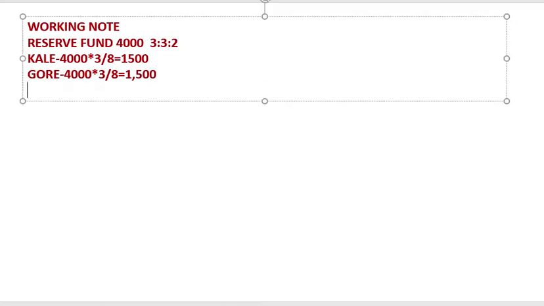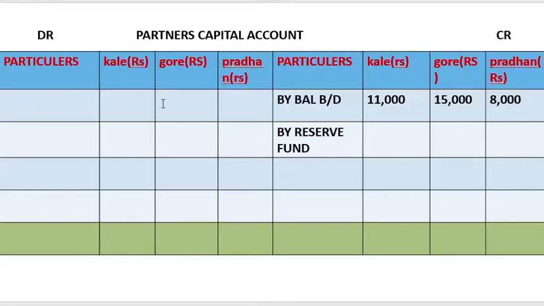And Pradhan, 4,000 into 2 divided by 8, that gives 1,000. So we'll be posting these figures over here: 1,500 Kale, 1,500 Gore, and Pradhan 1,000.